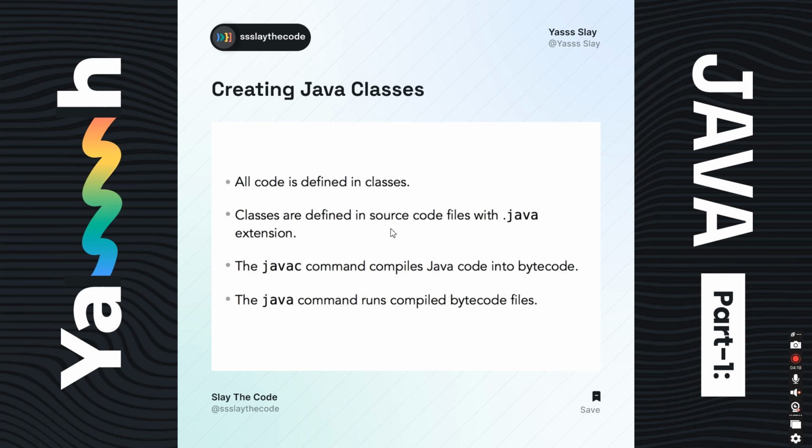Our Java code will be saved with the .java extension. The javac command will compile our code into bytecode, and the java command will run our bytecode, right? We are not going to use these two commands, because we will be using IDEs for Java, which we will discuss in a further part of the video.